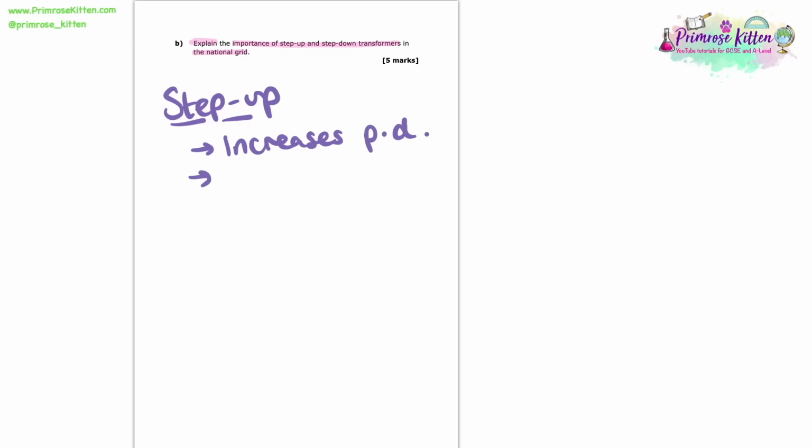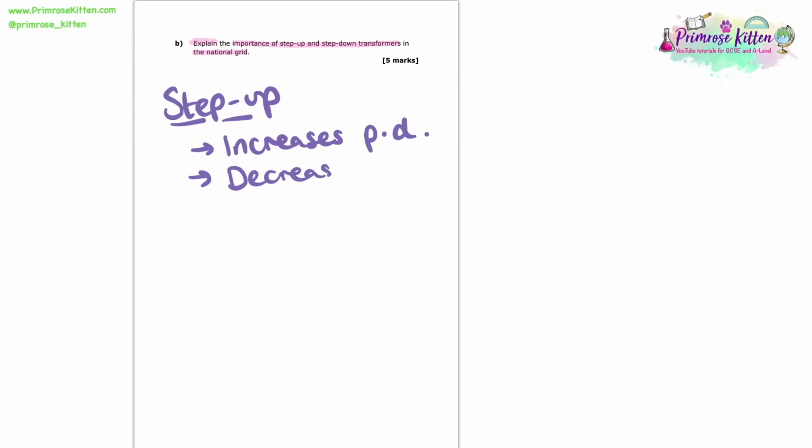Explain the importance of step-up and step-down transformers in the national grid. So this question, very common, really straightforward in what you need to say. So if you don't know these answers, then when I've finished, pause the video and make a flashcard on it. Okay, so first up, let's start with a step-up transformer. So there's any 3 things out of what I'm going to say you could say to get marks in this question. The first thing we want to state is that a step-up transformer increases the potential difference.